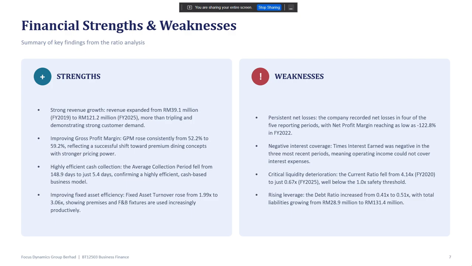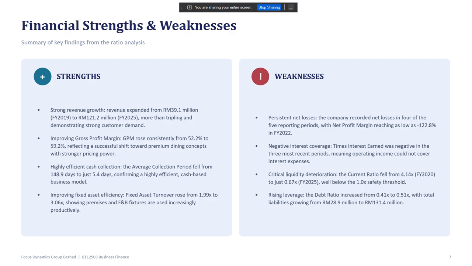The company also has highly efficient cash collection. The average collection period decreased from 148.9 days to only 5.4 days, meaning customers are paying much faster, which improves cash flow. Lastly, the fixed asset turnover increased from 1.99 times to 3.06 times, indicating that the company is using its assets more efficiently to generate sales.